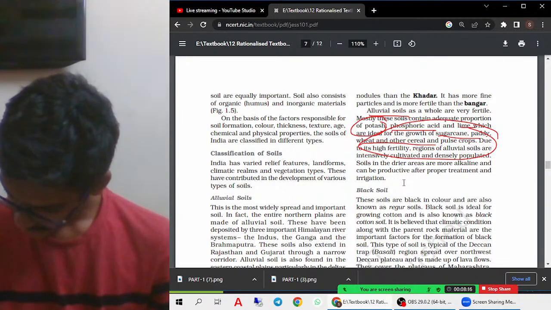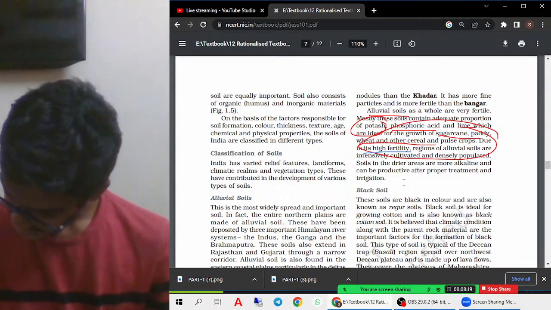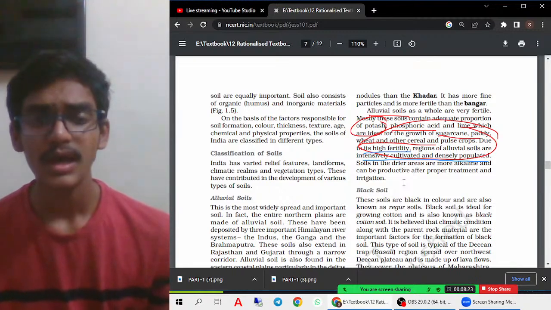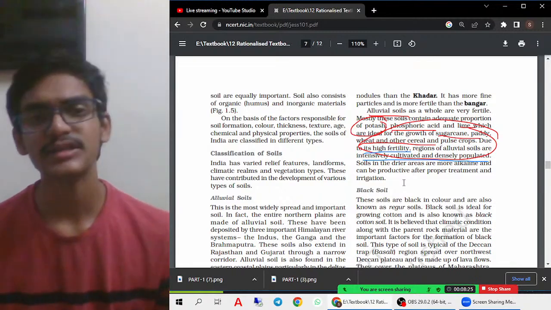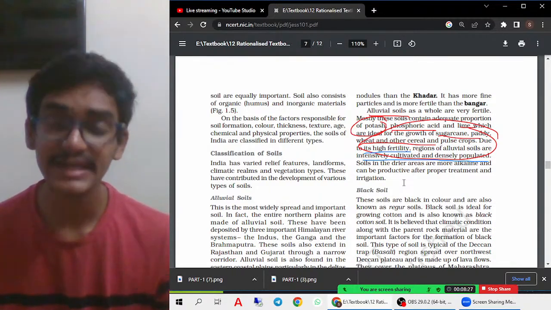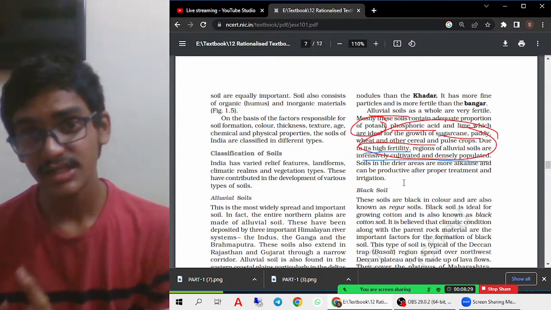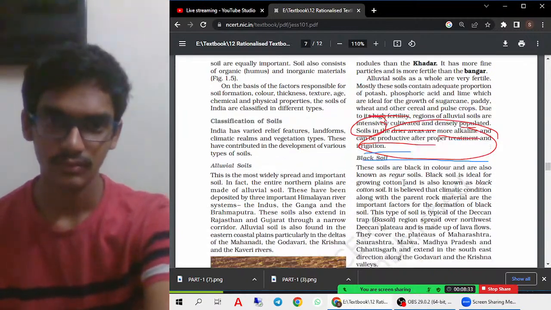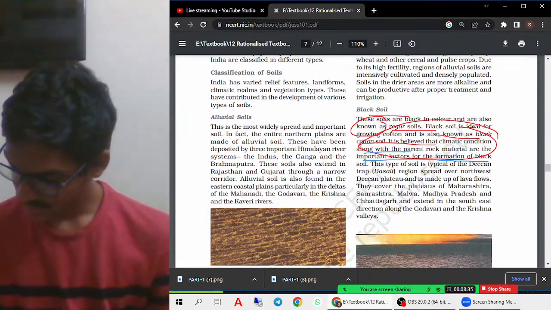They are very much fertile. They are intensely cultivated regions in densely populated areas, because Haryana, Punjab and all these important regions have this alluvial soil. Because of that, this soil made sure we get higher production also. Okay, that we can understand from this.